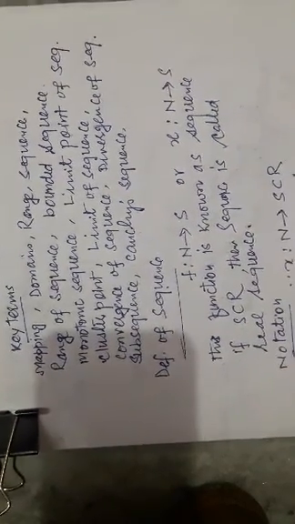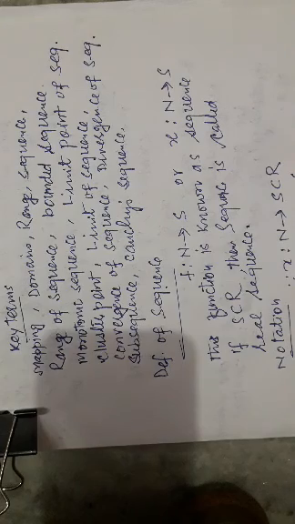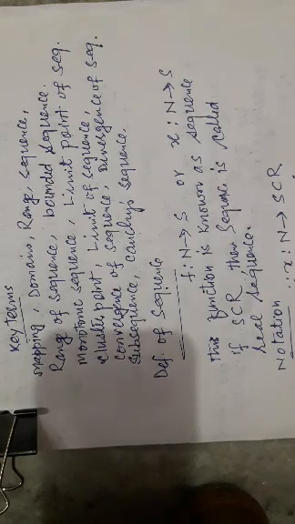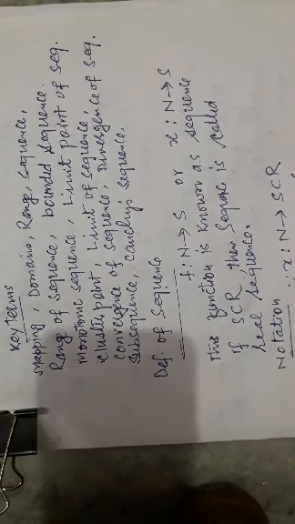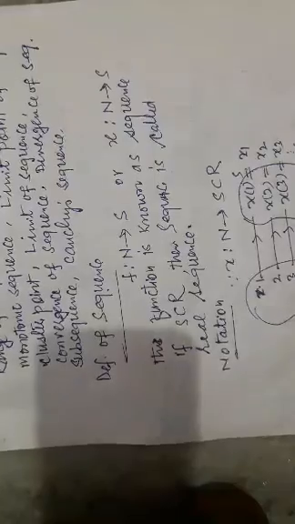Now, how can we define the sequence? It totally depends on the function theory. Let us consider a function f from N to S, where N is the set of natural numbers and S is any set. This function f can be written as x here. So we can say x: N to S is a function. This function is known as a sequence.